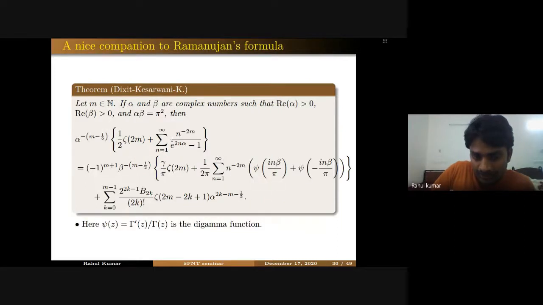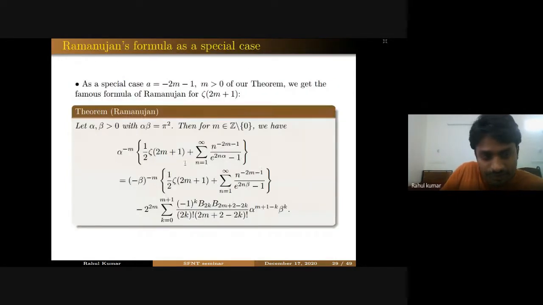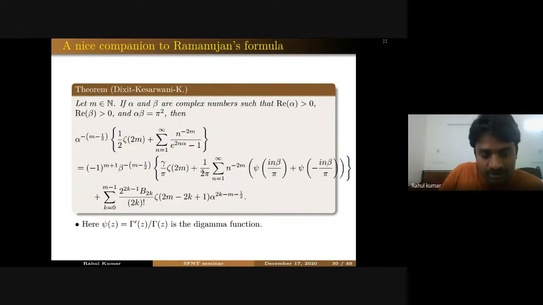And here again, we have a similar series here also. And on the right hand side, we have some differences in comparison to Ramanujan's formula for zeta 2m plus 1, because here you have half of zeta 2m plus 1 and then again the same series. But right now in our formula for zeta 2m, we don't have that. Now we have gamma over pi zeta 2m, and this series is slightly different from this one. But we have this finite sum involving these Bernoulli numbers. And the psi function is nothing but the digamma function, which is the logarithmic derivative of the gamma function.